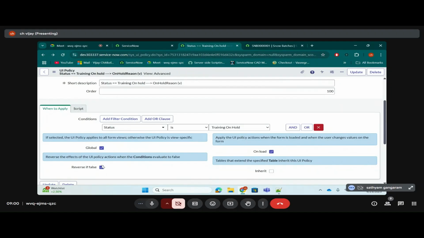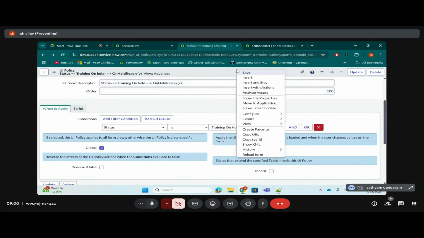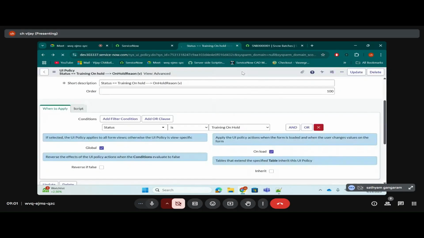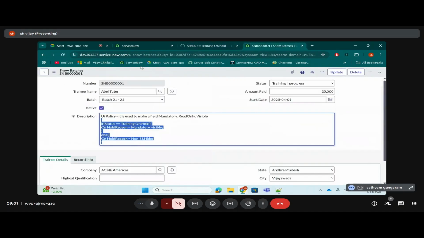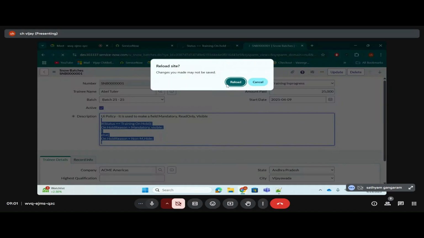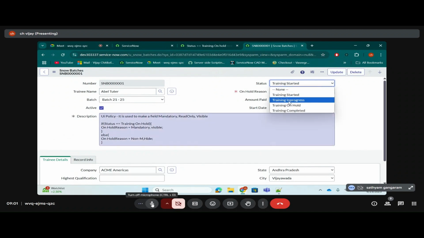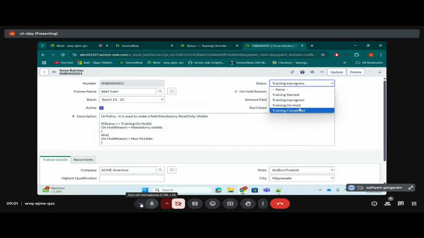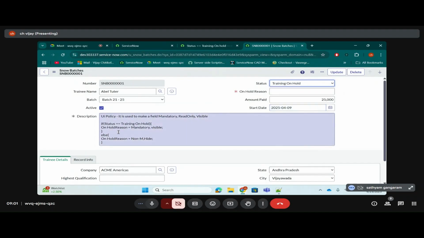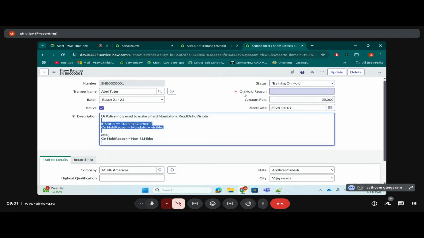It is taking care. Imagine if this reverse if false is not there. If I uncheck it, then it won't work like that. I unchecked it. Normally, that would be taken care of. Now, if I try, it won't go. See, is it hiding now? No. Because you told the system if the status is running on hold, make the on hold reason mandatory and visible. It is doing that.